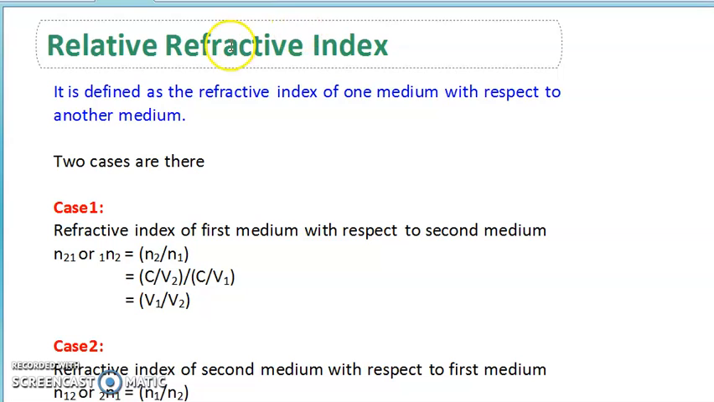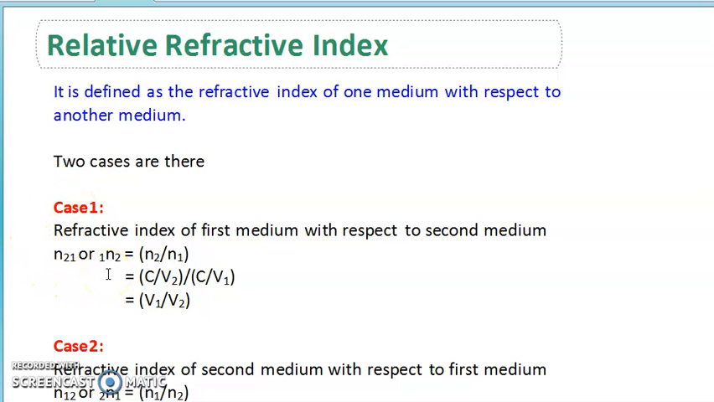How do we need to define that? It is defined as the refractive index of one medium with respect to another medium. In this, two cases will arise. You need to compare the first with the second and the second with the first medium. That means the first medium with respect to the second medium, and the second medium with respect to the first medium. Let us observe the first case.